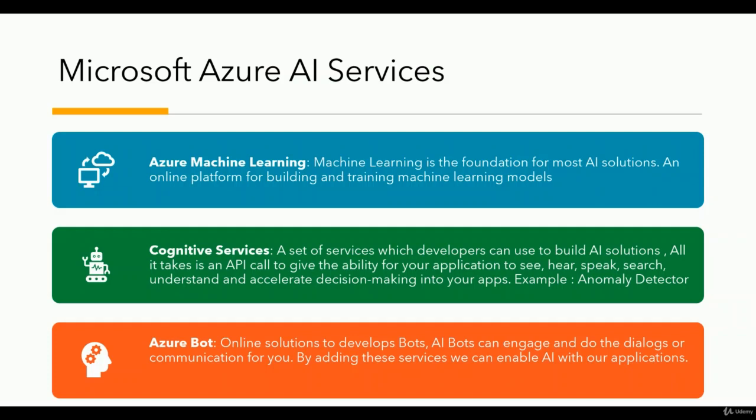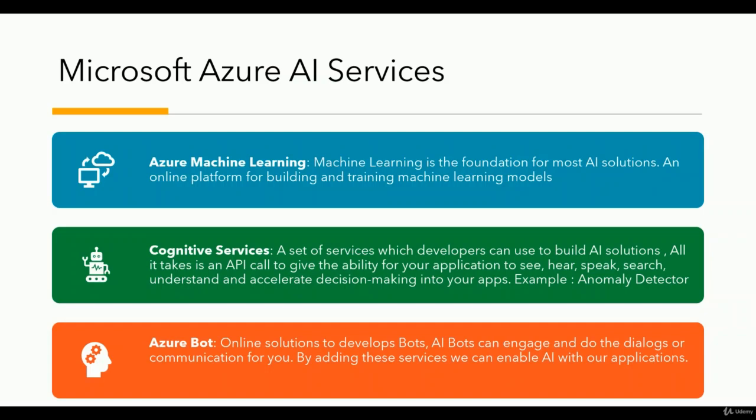So your application can be enabled with those services. Let's say you have an e-commerce website and you would like to enable conversational AI or a bot. What do you need to do? You just need to create a model with conversational AI under Microsoft Azure, using the cognitive services and having the API for the conversational AI.